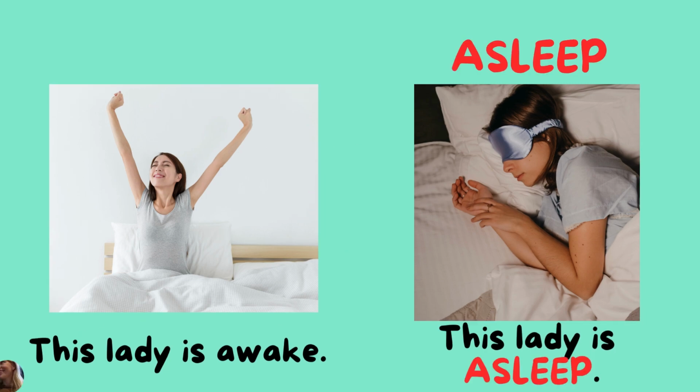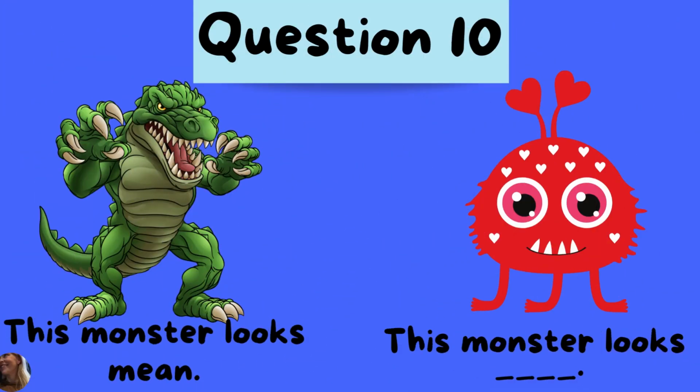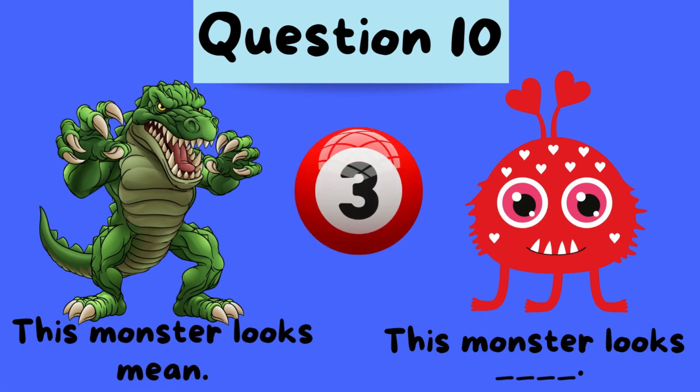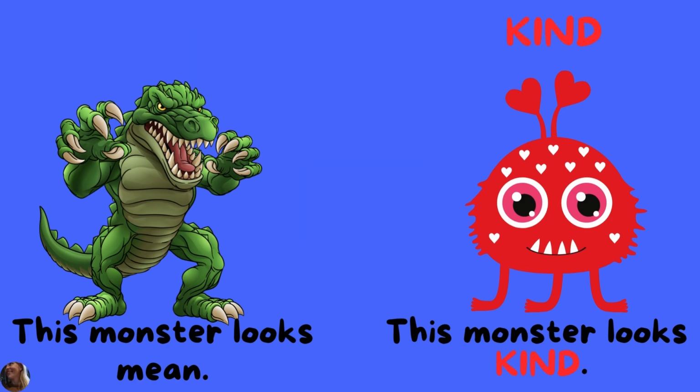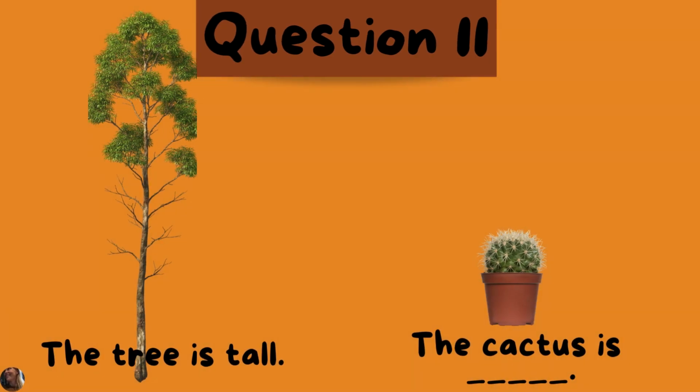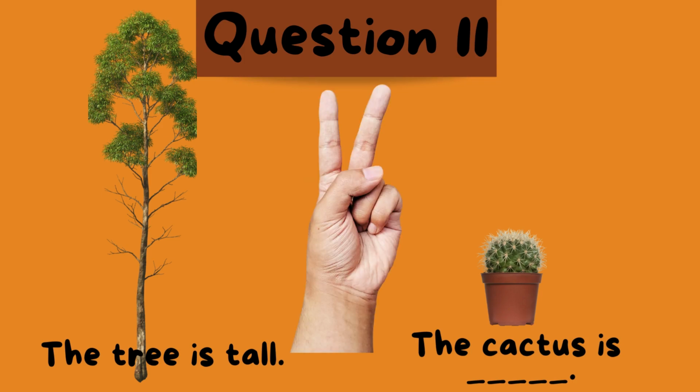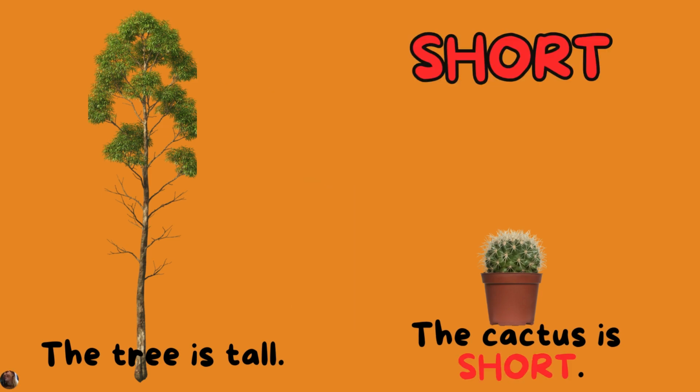This monster looks mean. This monster looks kind. The tree is tall. The cactus is short.